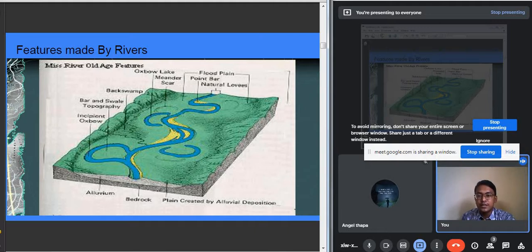So here you can see that a circular portion has been formed, which leads to the oxbow lake. This part may get detached at a later period of time, and it will lead to the formation of the oxbow lake. So different types of depositional landforms are formed by the river, like the floodplains, the deltas, the oxbow lakes, the meanders, and different types of landforms are formed when the rivers deposit the sediments in the plain areas.